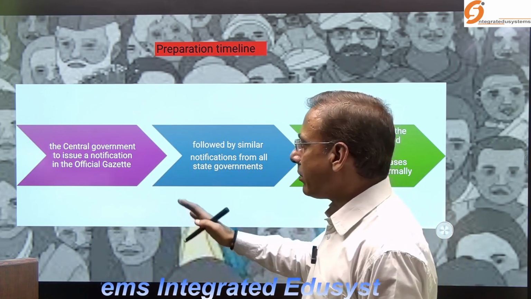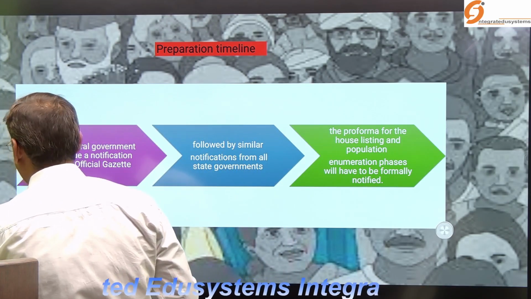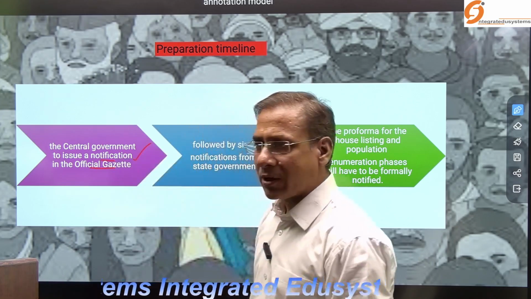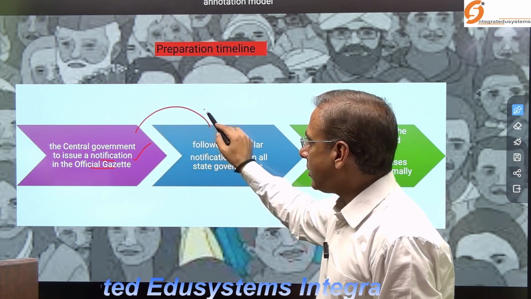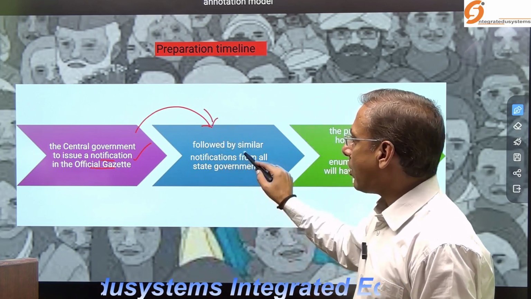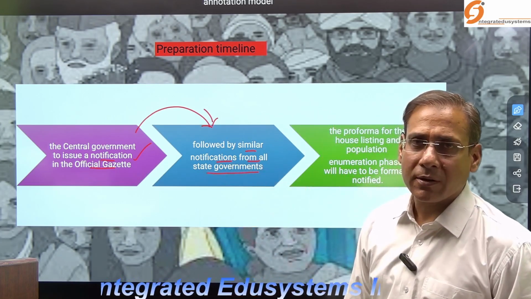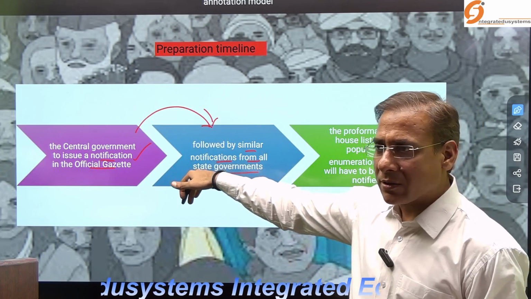First, the central government has to issue a notification in the official gazette. Once the government publishes the notification, it is followed by similar notifications from all the state governments. So all the states have to publish the notification.